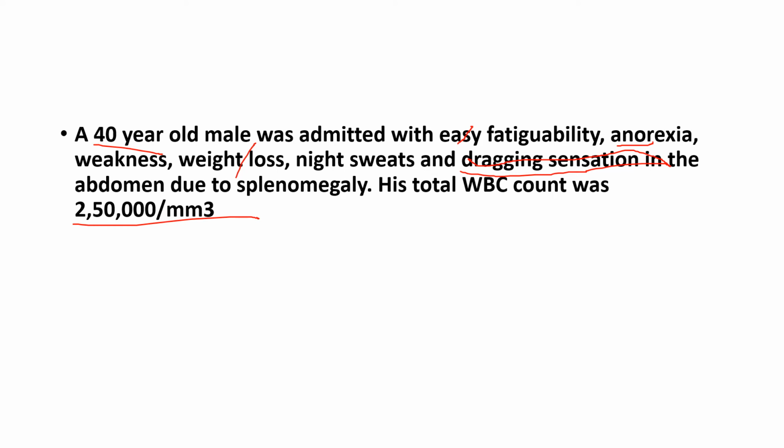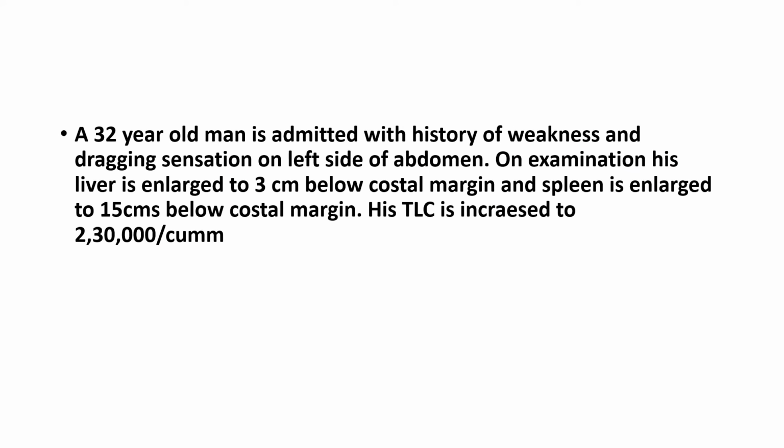So the answer is CML. When you see this massive splenomegaly, such as they have given here, they have only told splenomegaly, but they're giving dragging sensation. So that means it is massive splenomegaly and the patient is 40 years old and it is leukemia. So leukemia in a 40-year-old can be AML or CML, but because there are no bleeding disorders, we have ruled out acute, but there is dragging sensation in the abdomen. So we have ruled in CML, which is chronic myelogenous leukemia. So the answer to this question is CML. Moving on to the next question.